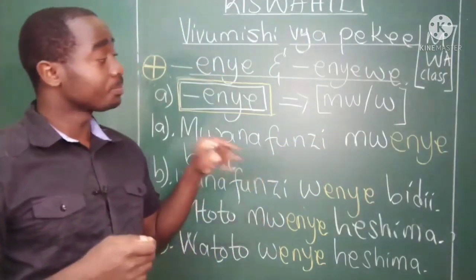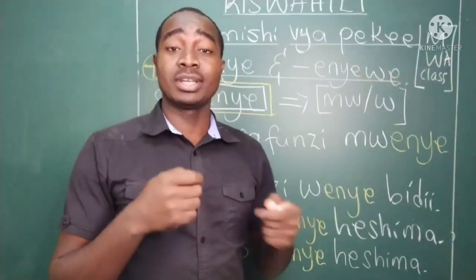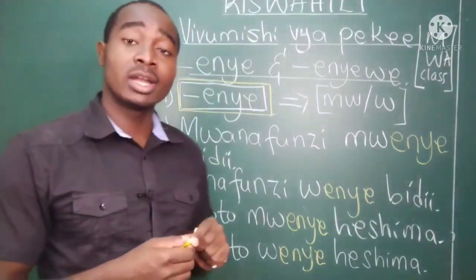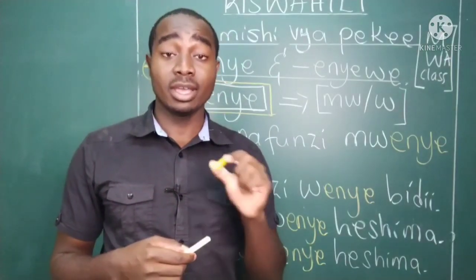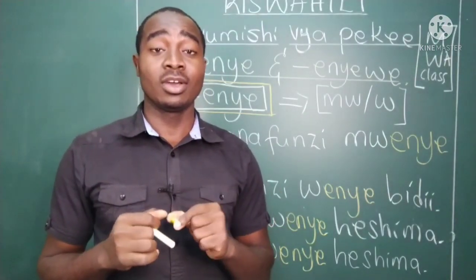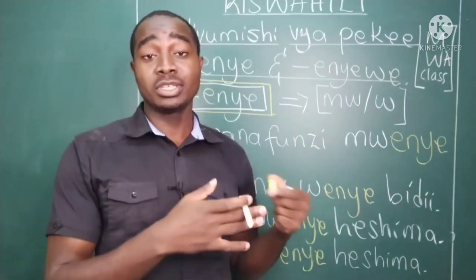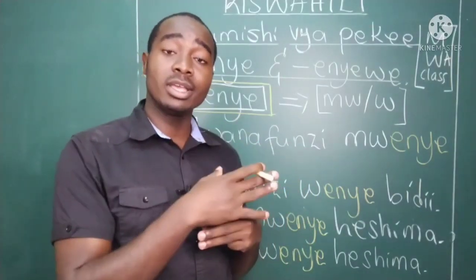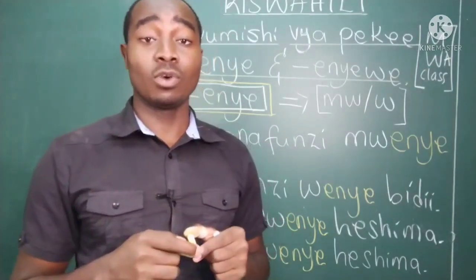But for this lesson, we're just going to talk about the Mu class, which is the animate class, and how this agrees. We will start with the first part of this lesson, which is enye, the one that has. We will see which prefix you add to show that something has. After enye, what comes there should be a noun or a verb in infinitive form. Sawa?